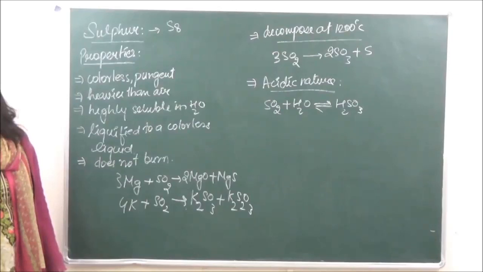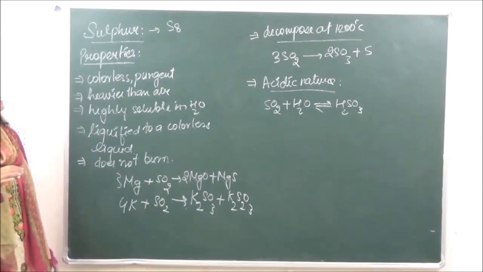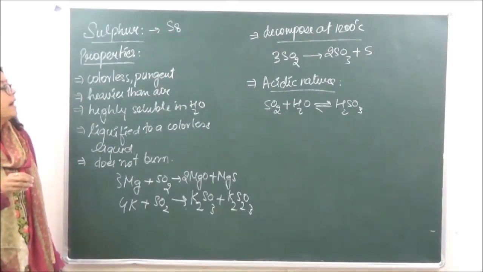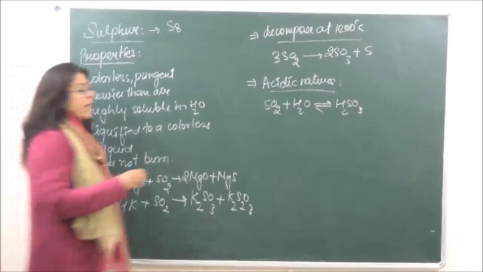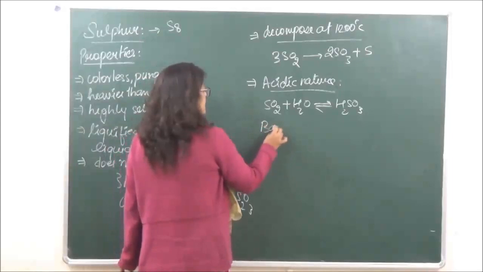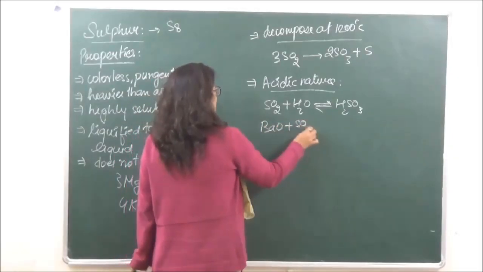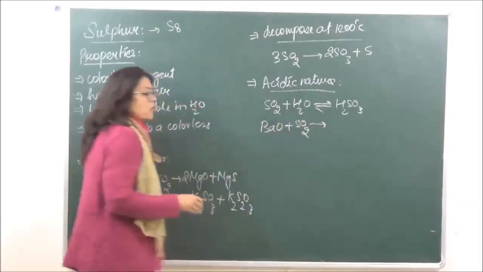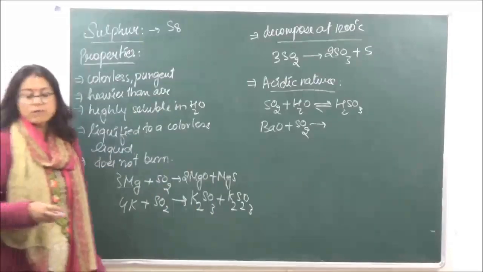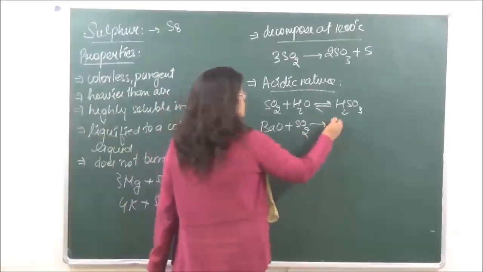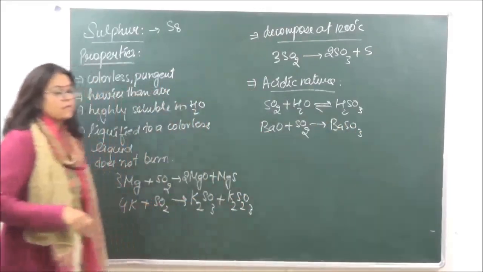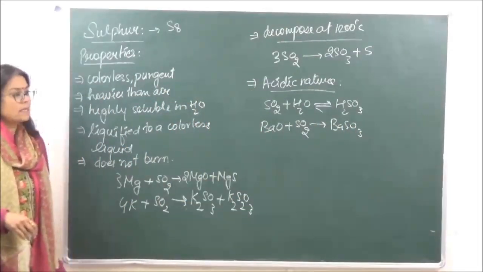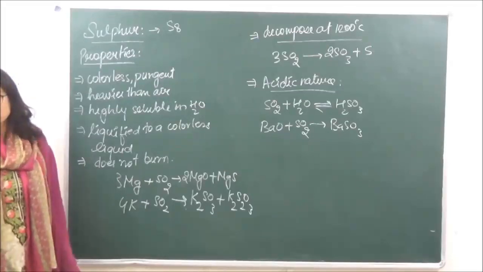Now the acidic nature can also be identified or supported by the reason that it reacts with various oxides, जैसे बेरियम ऑक्साइड के साथ जब हम सल्फर डाइऑक्साइड को रिएक्ट करते हैं, it is going to give us barium sulfide. So it is forming a salt. Okay, acid plus base. Barium oxide is a base. Acid plus base is going to give us salt.